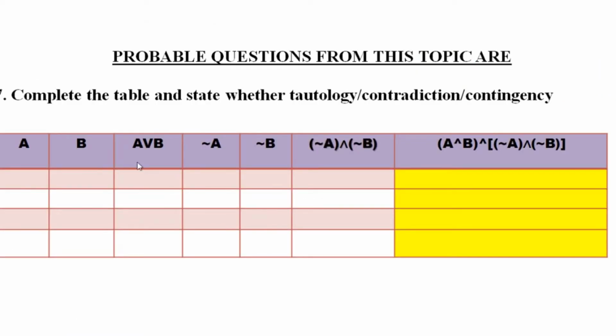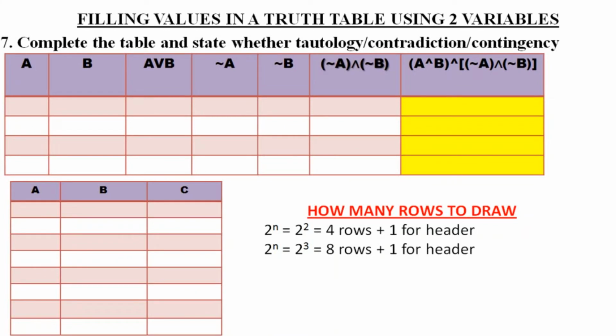Here a table will be given and you will be asked to say whether this is a tautology, contradiction or contingency. That means you have to fill this table and look at this particular column, what values you are getting. Depending on that, you have to say this is a tautology or a contradiction or a contingency, right? So friends, let us learn how to fill a truth table.